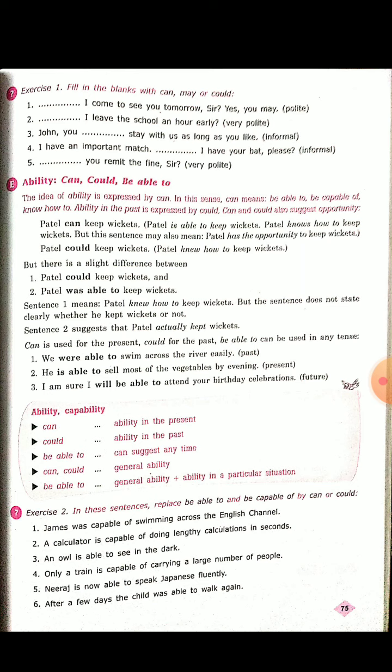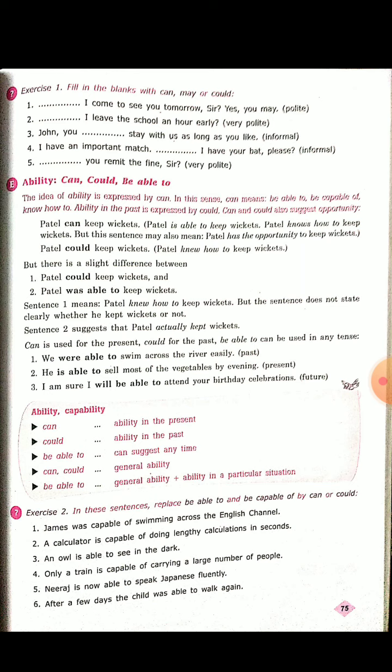But there is a slight difference between Patil could keep wickets and Patil was able to keep wickets. Sentence 1 means Patil knew how to keep wickets, but the sentence does not state clearly whether he kept wickets or not. And sentence 2 suggests that Patil actually kept wickets, was able to keep.